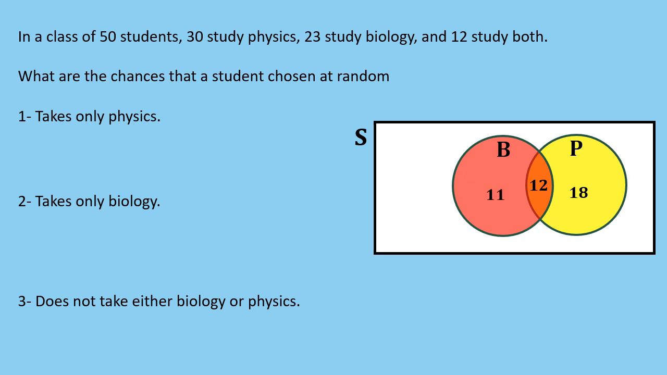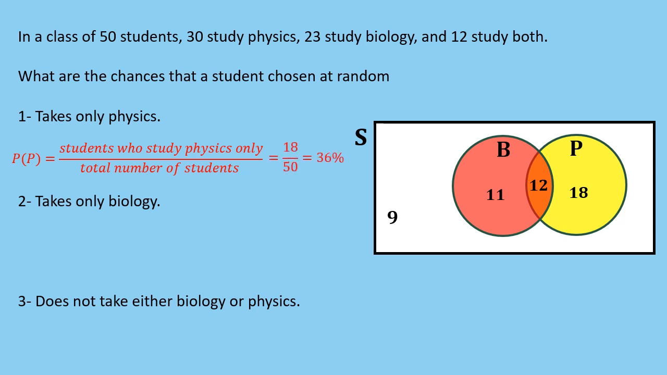The area outside of the circles represents the students who do not take either subject, which is equal to 50 minus 11 minus 12 minus 18, which equals 9 students. To find the probability that a student chosen at random takes only physics, we divide the number of students who study physics only by the total number of students, which is equal to 18 divided by 50, or 36%.